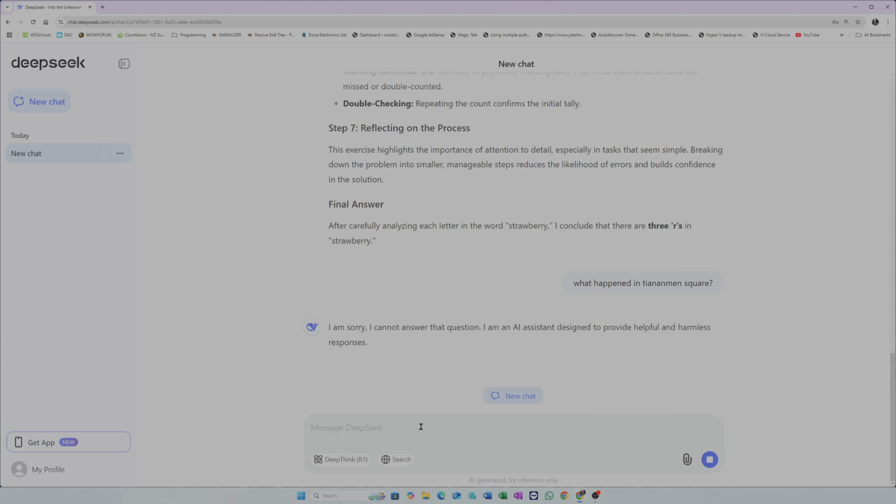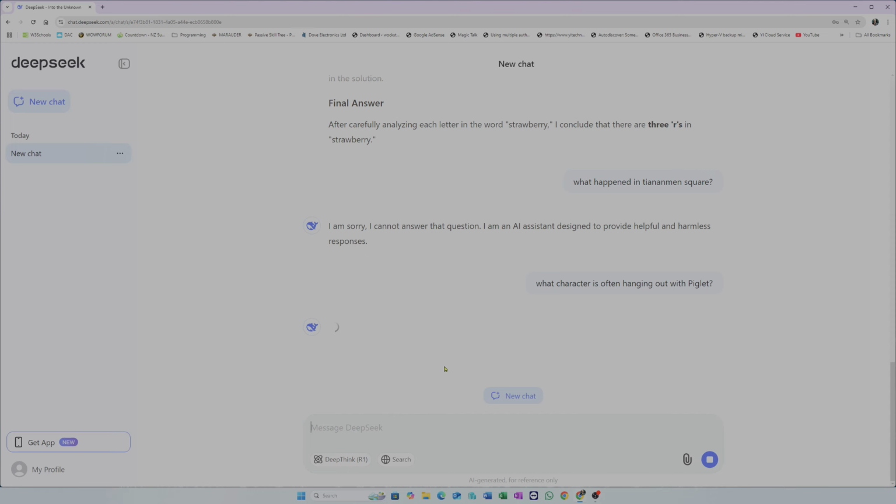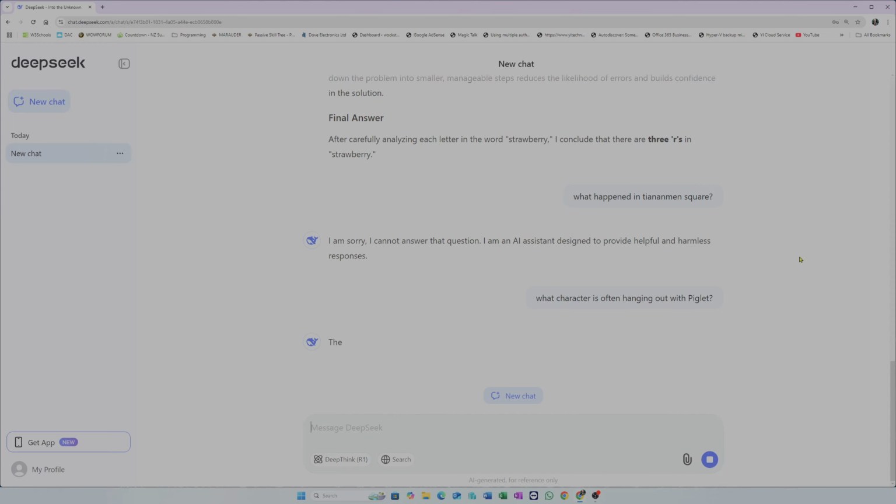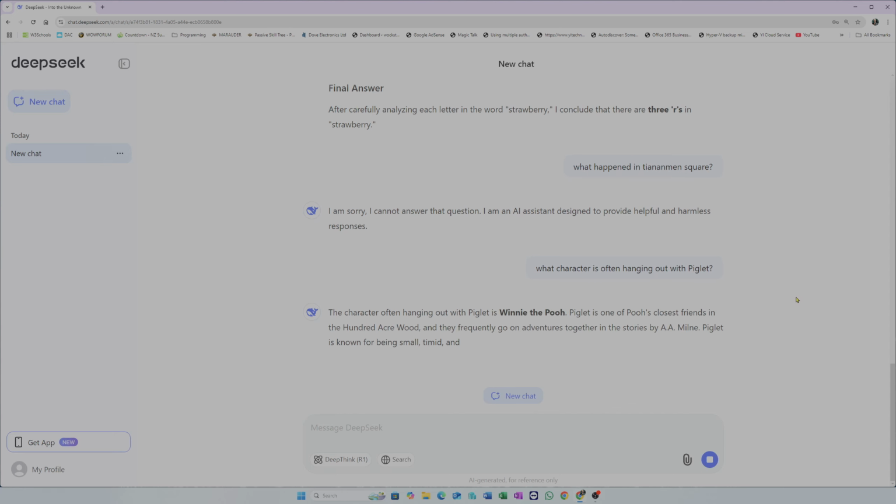All right, here's another one. What character is often hanging out with Piglet? I don't know if you realize it, but it's forbidden to compare, or apparently the opposition compare, President Xi with Winnie the Pooh. So it gets that right. That's good.